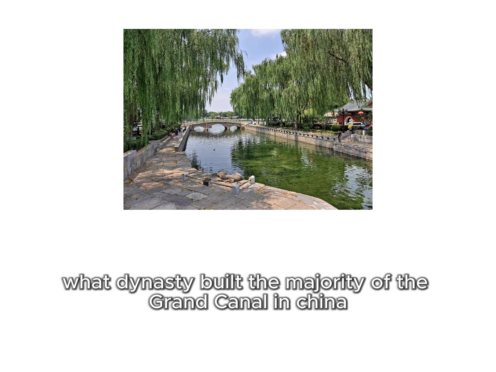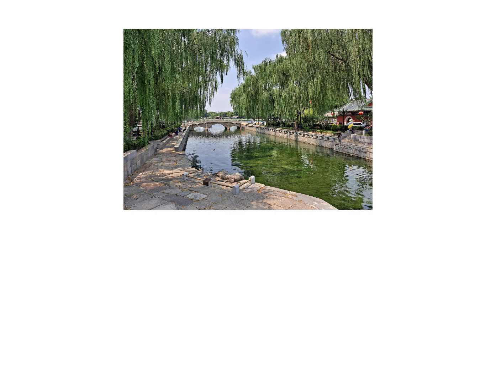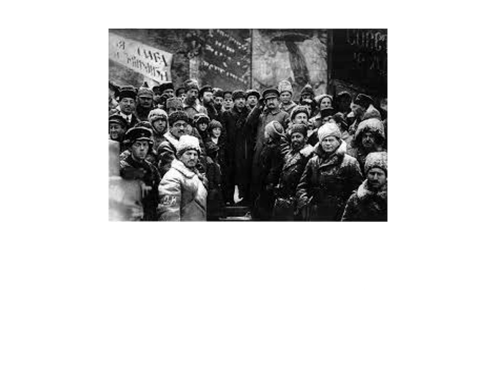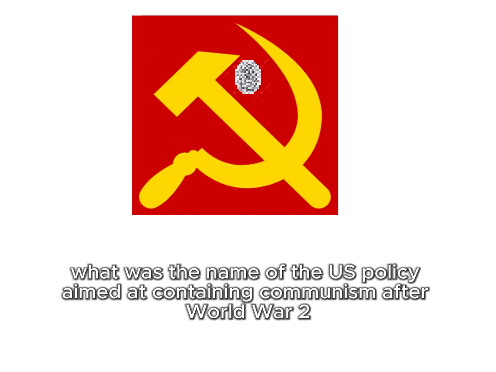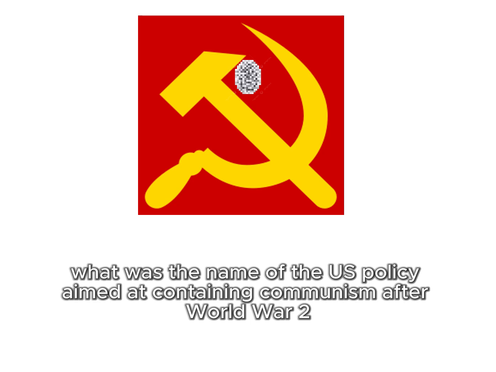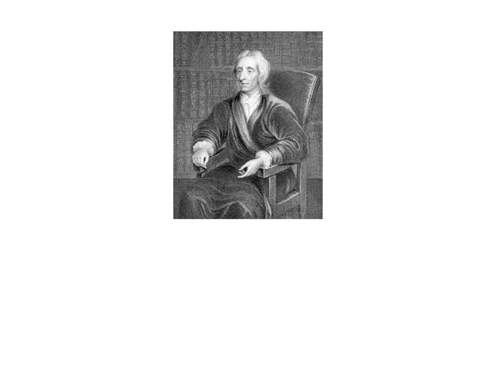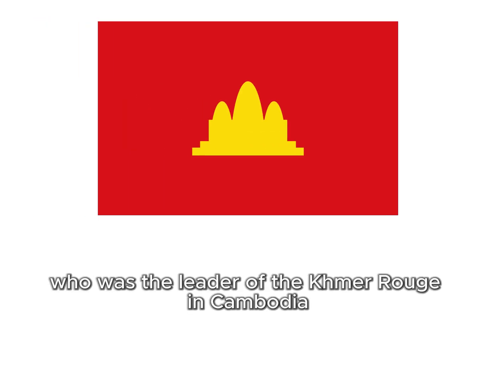Question 25. What dynasty built the majority of the Grand Canal in China? Sui dynasty. Question 26. Who was the leader of the Bolsheviks during the Russian Revolution? Vladimir Lenin. Question 27. What was the name of the US policy aimed at containing communism after World War II? Containment. Question 28. Which Enlightenment philosopher wrote The Social Contract? Jean-Jacques Rousseau.